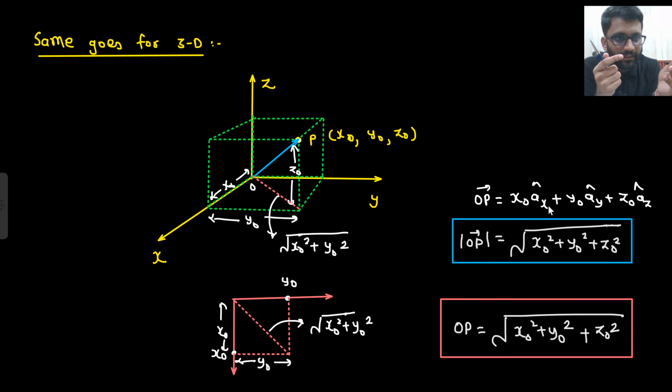So directly I can see it, or by geometry as well I have proved it. X naught, y naught, z naught, so this would be root of x naught square plus y naught square plus z naught square. So this will be your OP vector magnitude. This final result you need to remember. I hope you already know it, but some of the guys might not know the derivation, how to solve it using the geometry. So I am also telling that here.